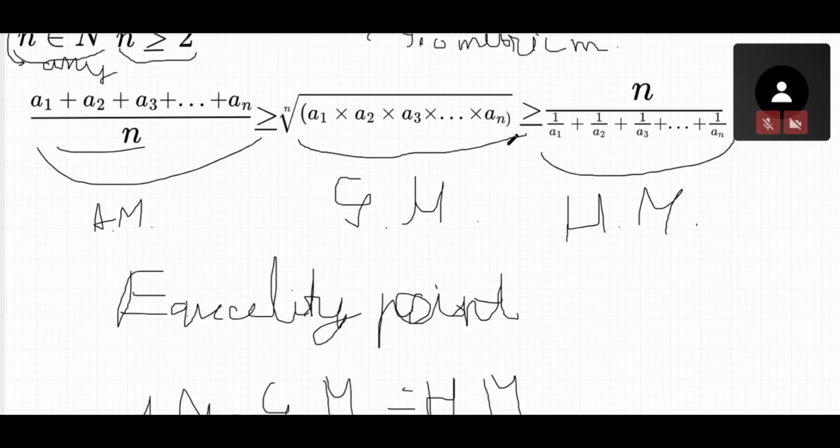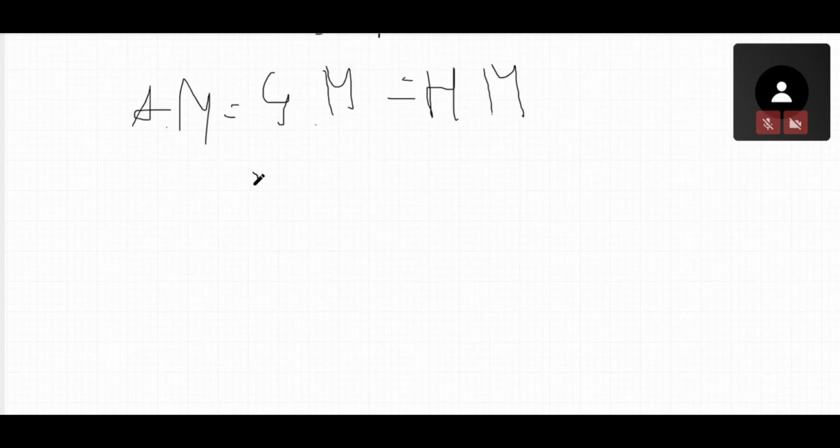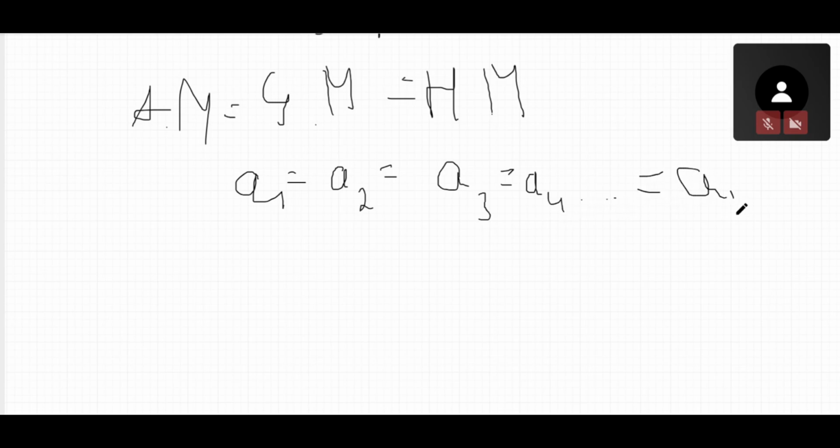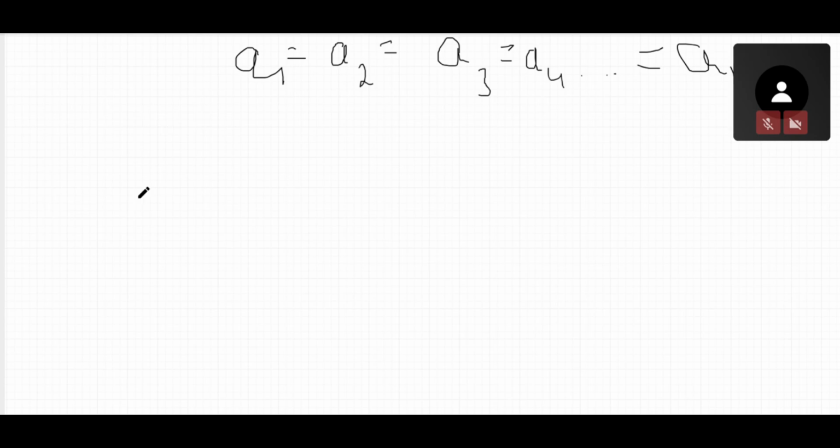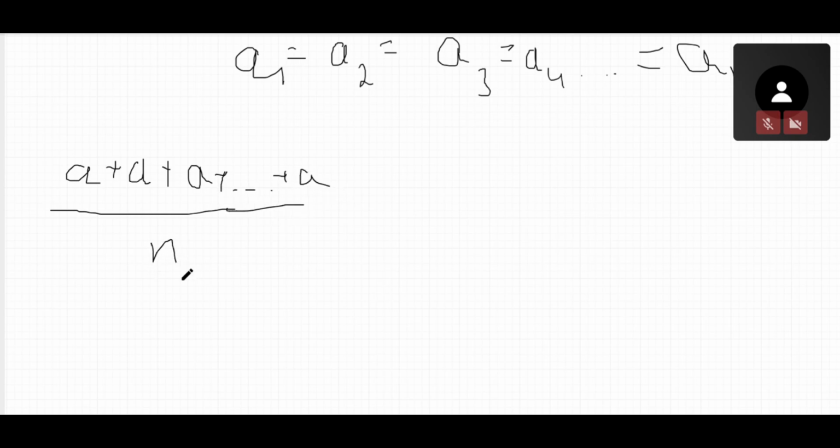It will happen if, for example, a1 is equal to a2 is equal to a3 is equal to a4, and it will go like that until an. Let's check it out. For example, let's write everything as a plus a plus a, there will be n a's.